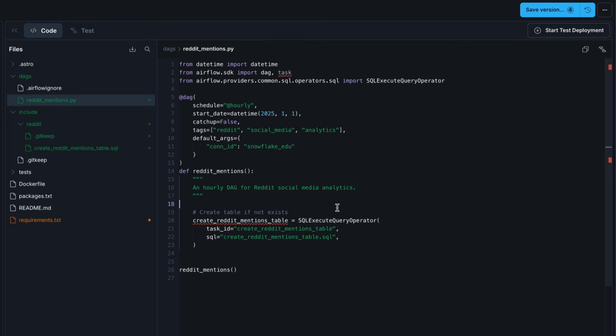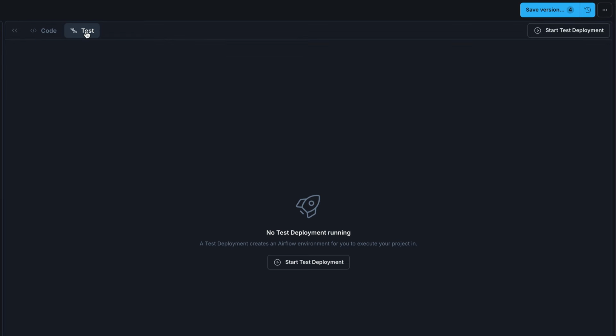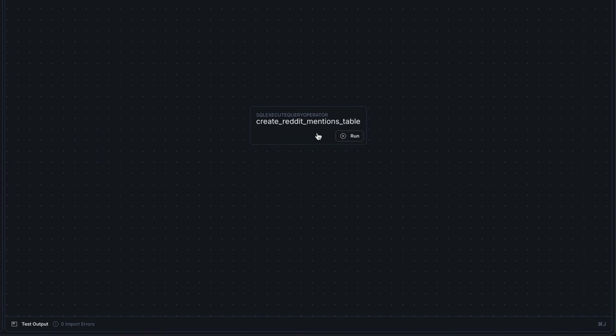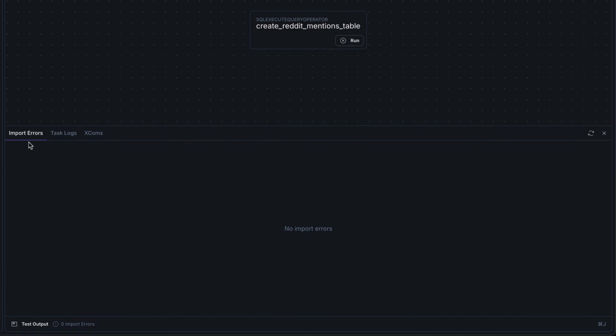On the Astro IDE, it is different. As you can see here, you have another tab, test. If you click on it, you can see no test deployment is running, so you need to start a test deployment, then wait a few minutes until the deployment is up and running, and we get our beautiful task, create_reddit_mentions_table. If we look at the test output, if we don't have any import errors, that's great. That means we haven't made any mistakes in the DAG.